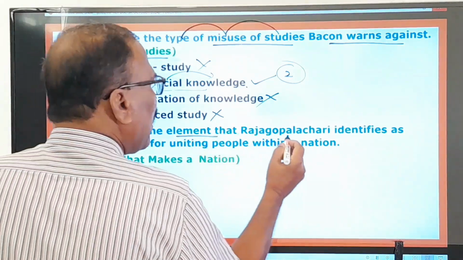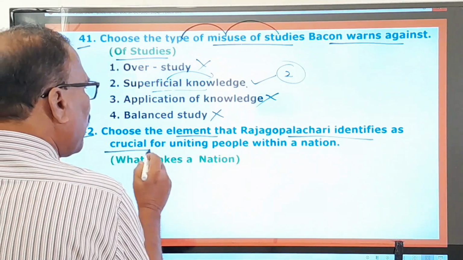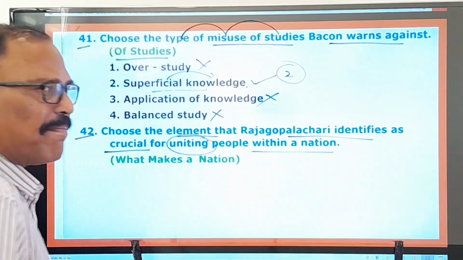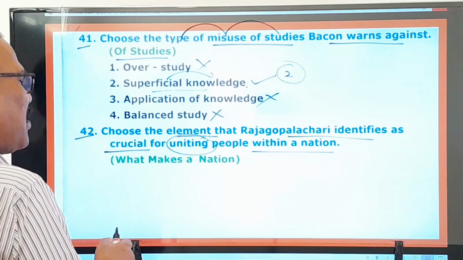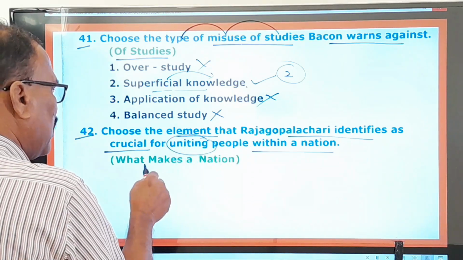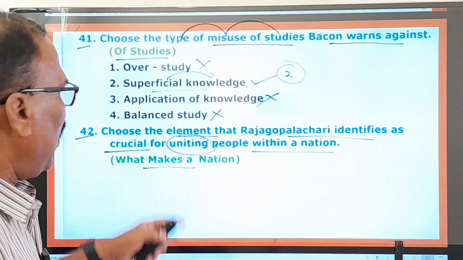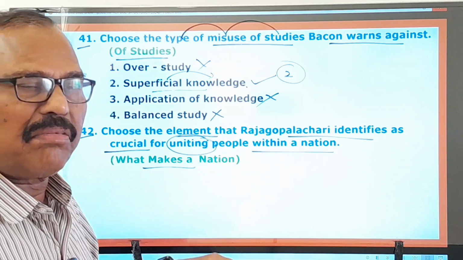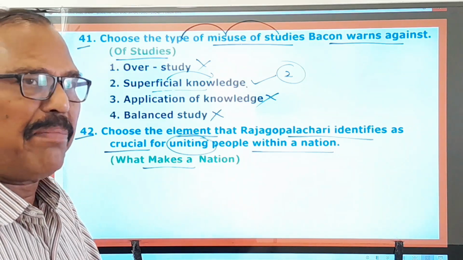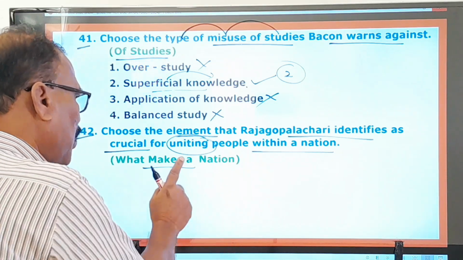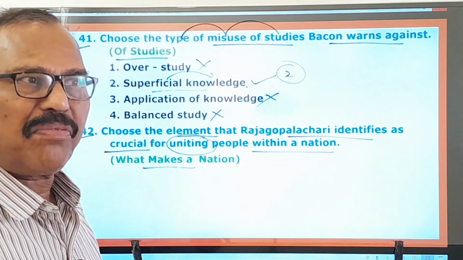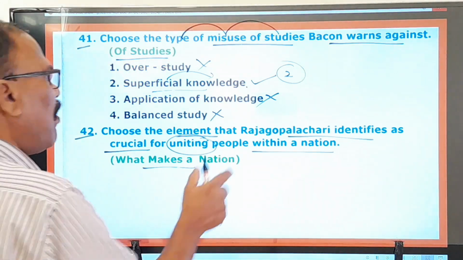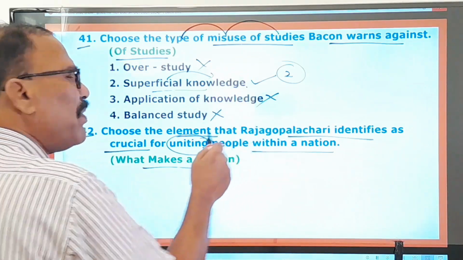Choose the element that Rajagopalachari identifies crucial for uniting people within a nation. What is crucial? What is very important for uniting people within a nation? This question is given from What Makes a Nation, and this video is about to be uploaded. Okay, maybe on Sunday or Monday it is going to be uploaded. Please watch this video and express your opinion after watching this, right? And here, what is that that unites the people within a nation?